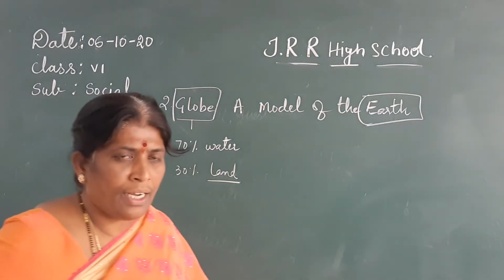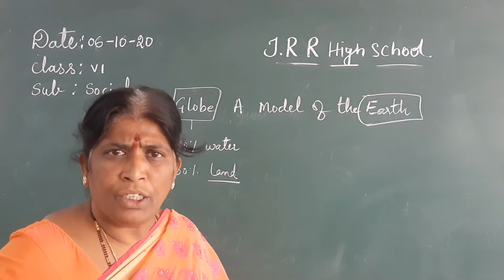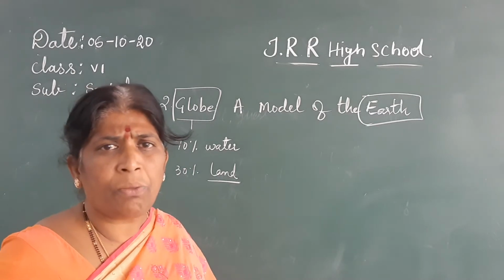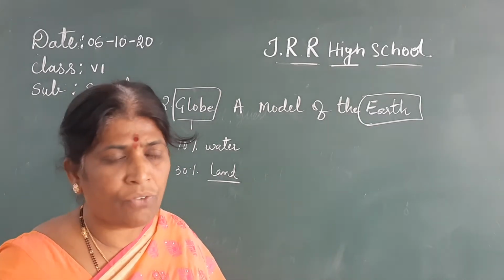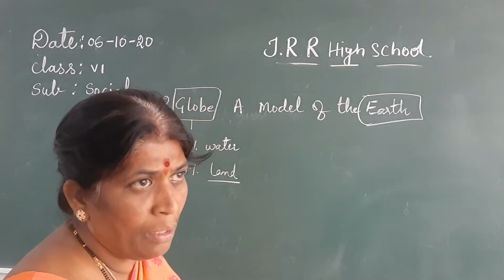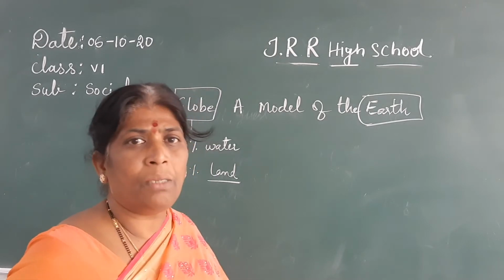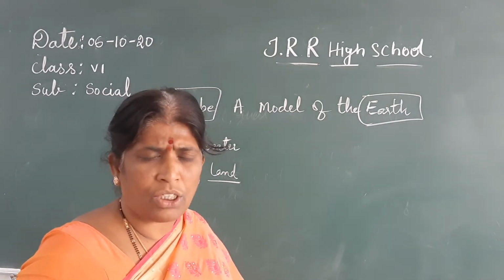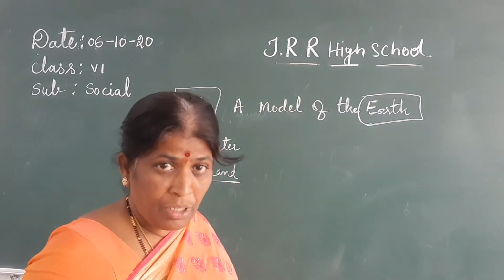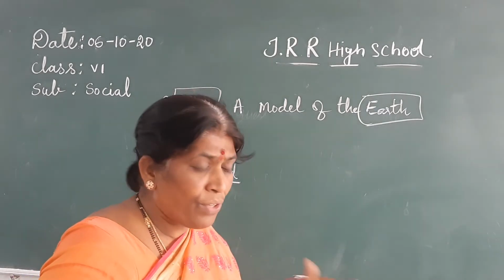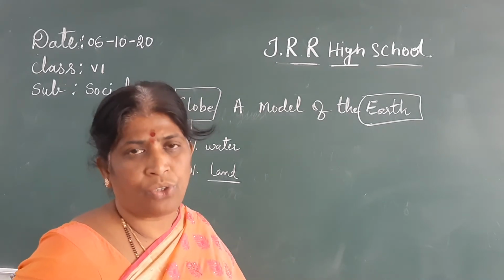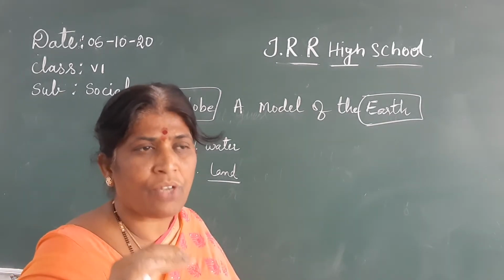But when you see the land, how will it be? Will it be even, everything in the plane? No, it will not be. It will be uneven. I think you have visited so many places, hilly places also. Our land is not at all in a proper way. Somewhere you will find hills, somewhere valleys. Some little heights will be there, and somewhere agricultural land will be very plain. All this about the surface of the earth we are learning.